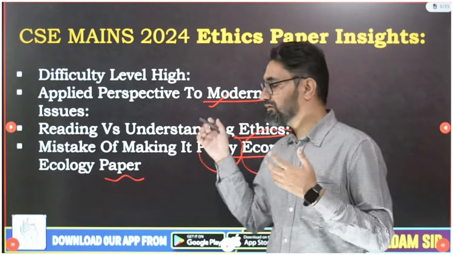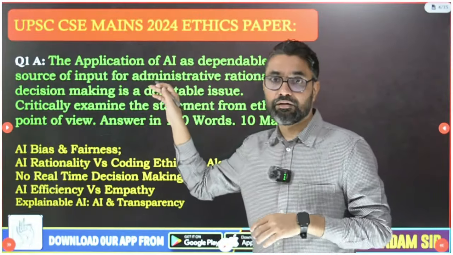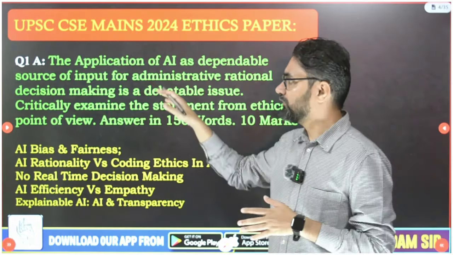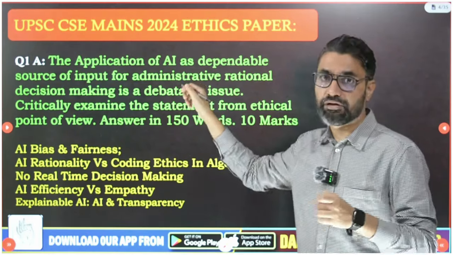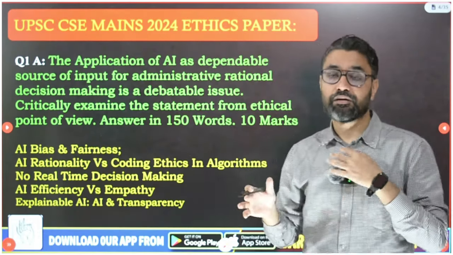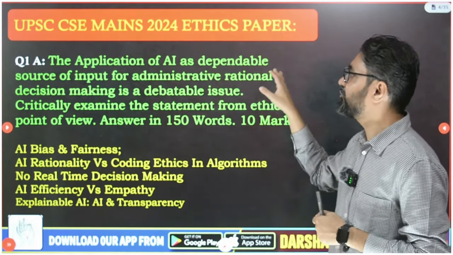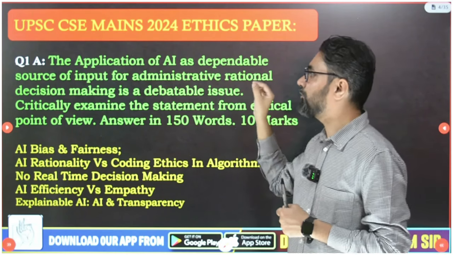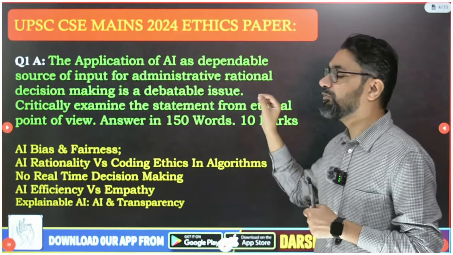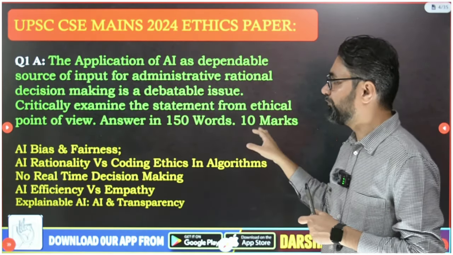So let's discuss the questions one by one. Guys, there were 6 questions in Section A. In question 1, sub-question A, which I told you was from the modern science perspective, the ethical debate was: application of AI as a dependable source of input for administrative rational decision making is a debatable issue. Critically examine the statement from an ethical point of view.